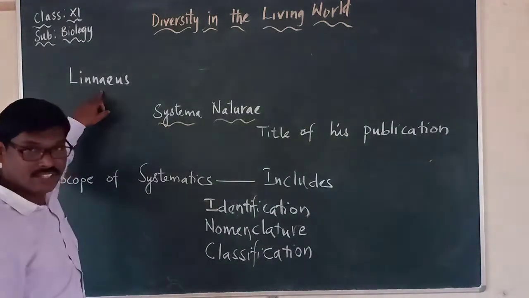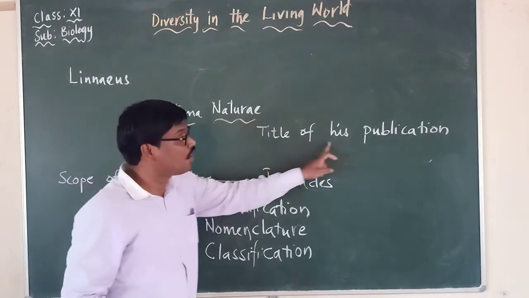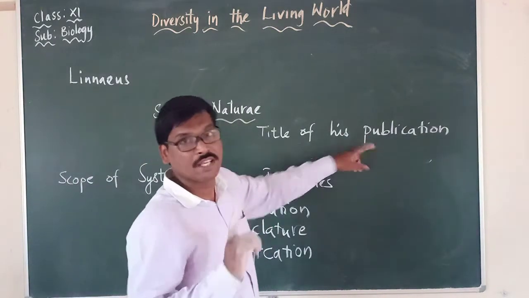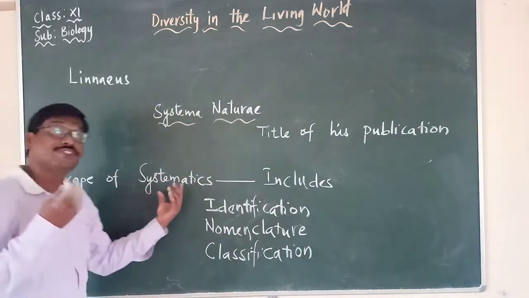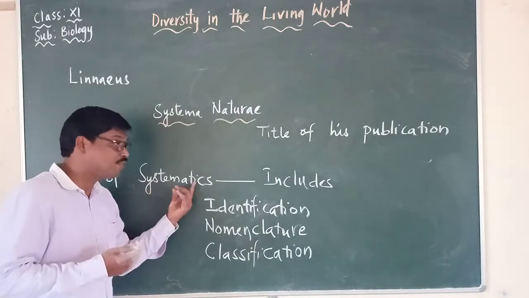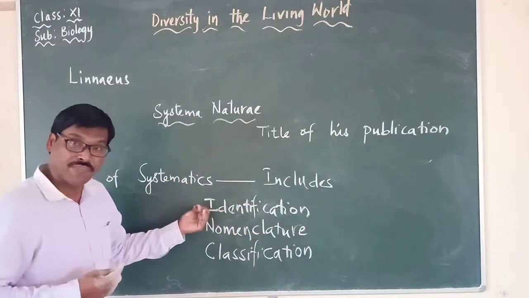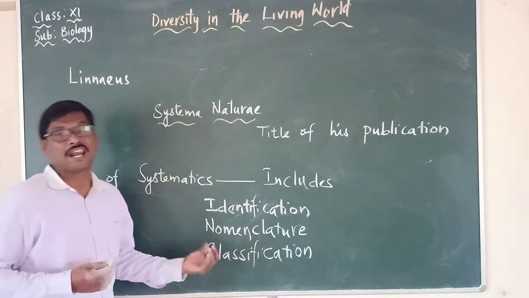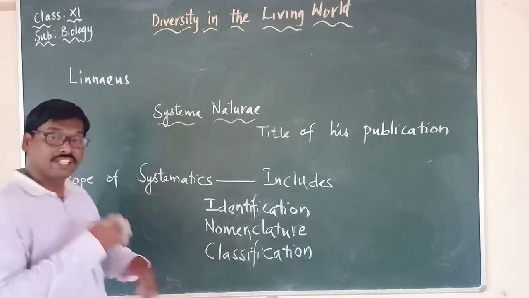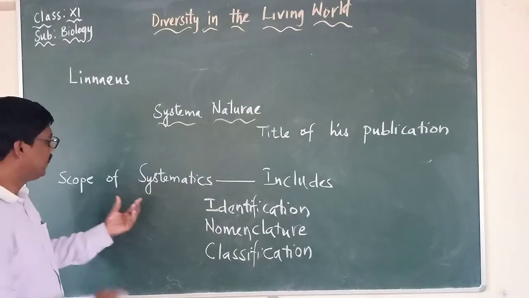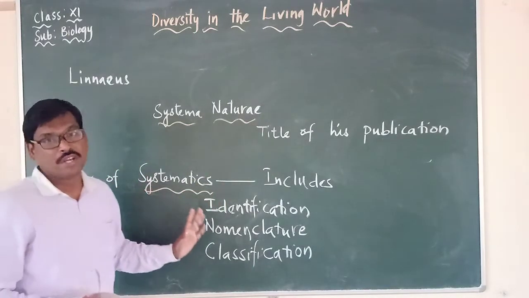And later on, the scope of systematics enlarged, including what? Identification, nomenclature and classification are also included in systematics. This is another point which we have to keep in mind.